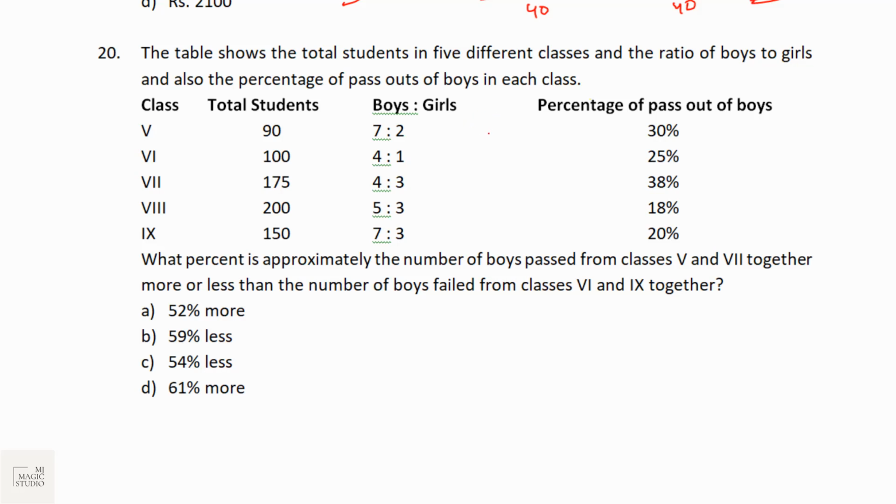The table shows the total students in 5 different classes, the ratio of boys to girls, and also the percentage of pass outs of boys in each class. What percent is approximately the number of boys passed from class 5? Class 5 number of boys are 90 divided into 7:2, that is 70. And 30% pass out. 70, 30% is 21.